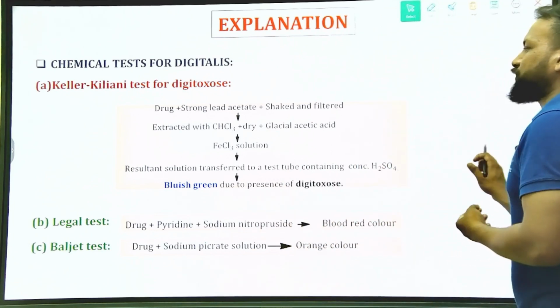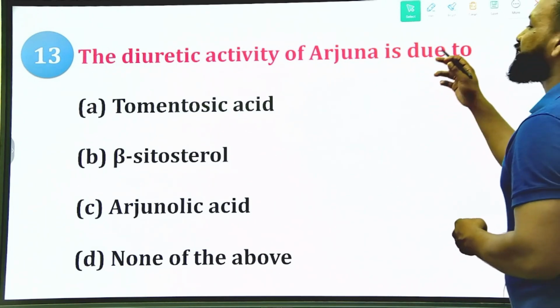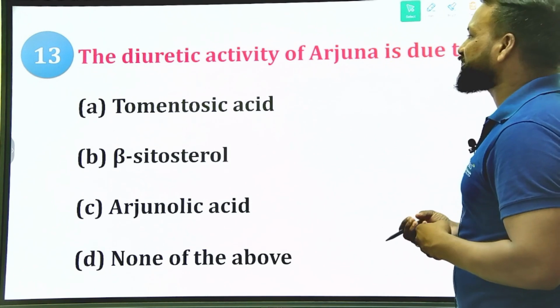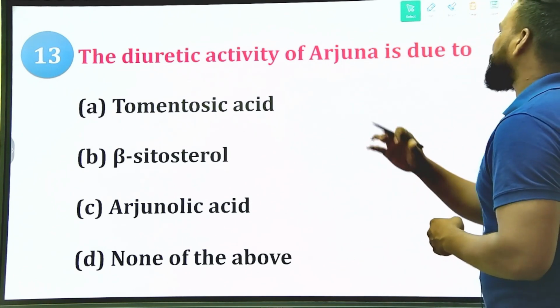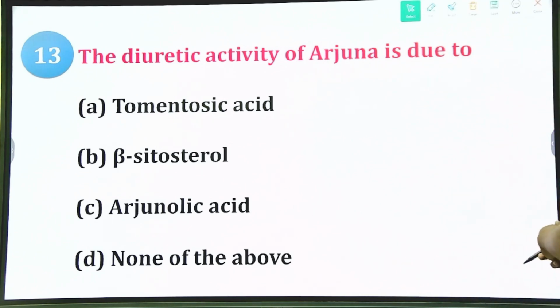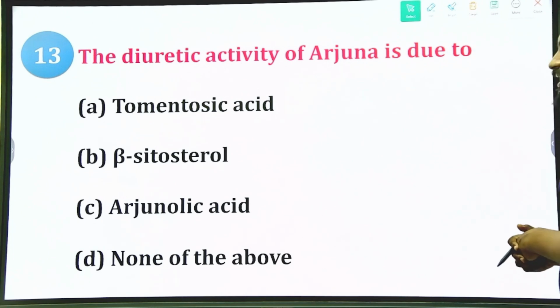Okay, next question, the 13th question of this series. The diuretic activity of Arjuna is due to which active constituent? Which of the active constituents is responsible for the diuretic activity in Arjuna bark? One is tomentosic acid, beta sitosterol, arjunolic acid, none of the above.